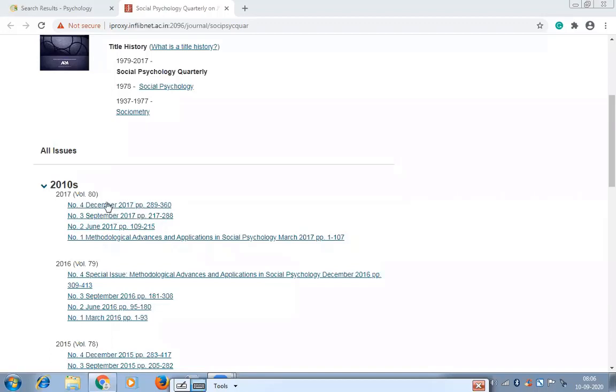If you click on December, September, June, March, these are the months when it is published. This is the issue number, this is the volume number, this is the month when it is published, and how many pages are there. If you click on this, it will open that particular issue of December.